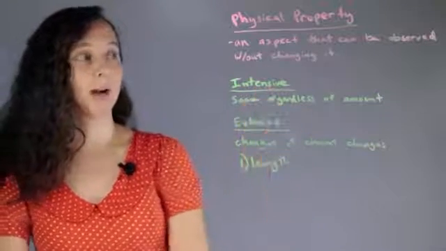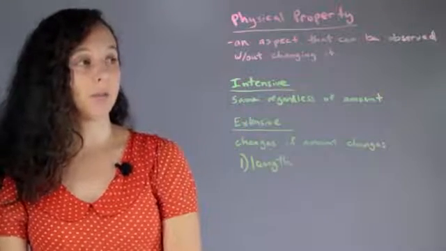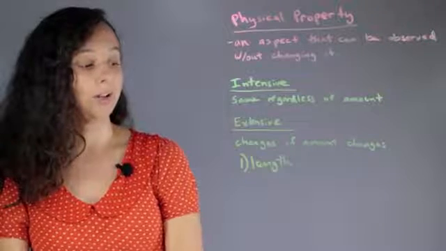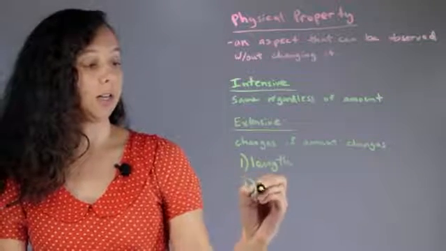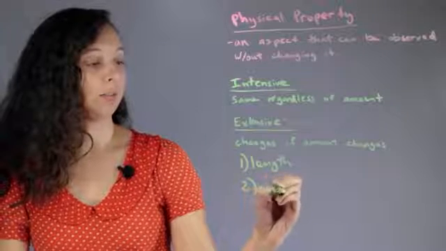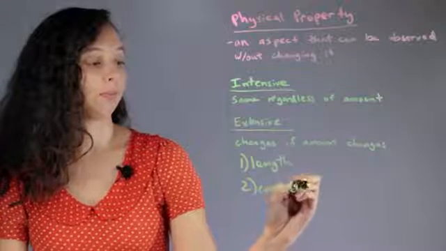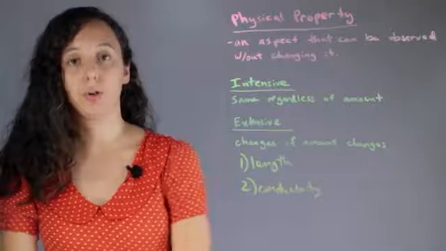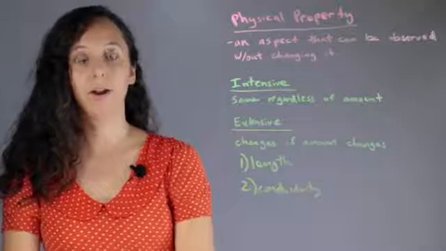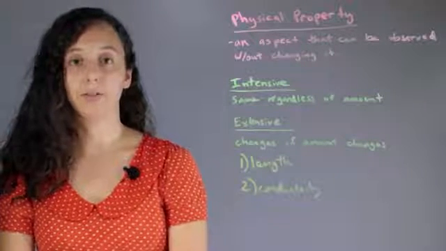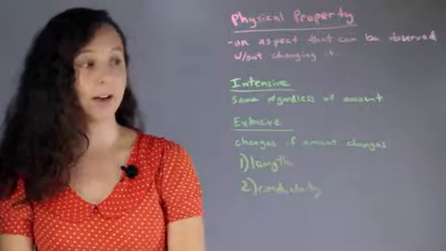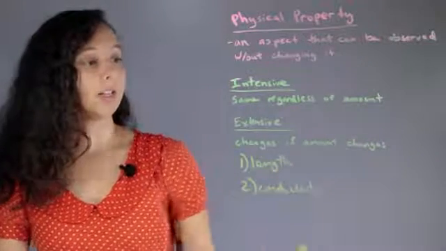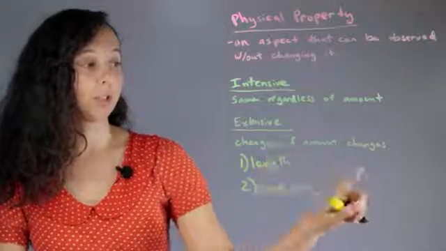Intensive physical properties are the same regardless of the amount. So a good example of this would be conductivity. If you have a short wire or a long wire made of silver or gold, it'll conduct exactly the same. It doesn't matter. Versus extensive, which changes if the amount changes.